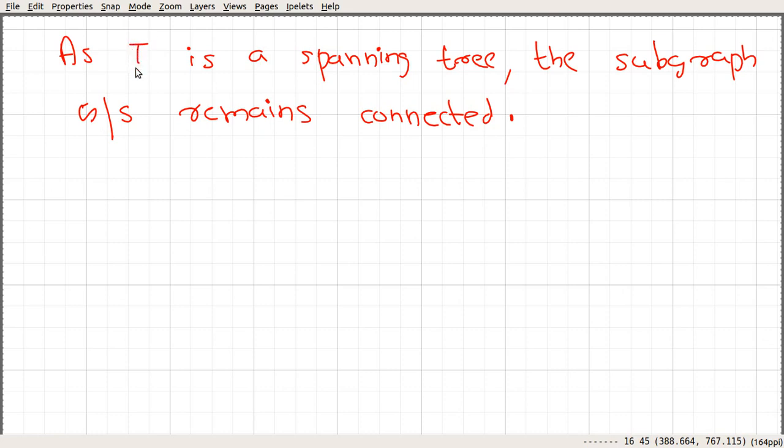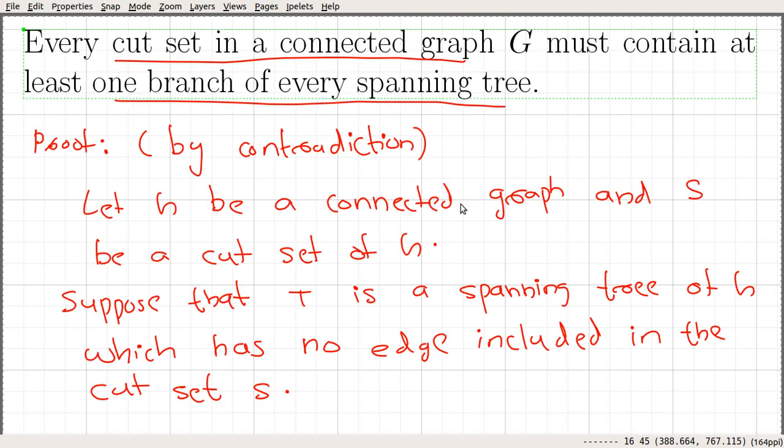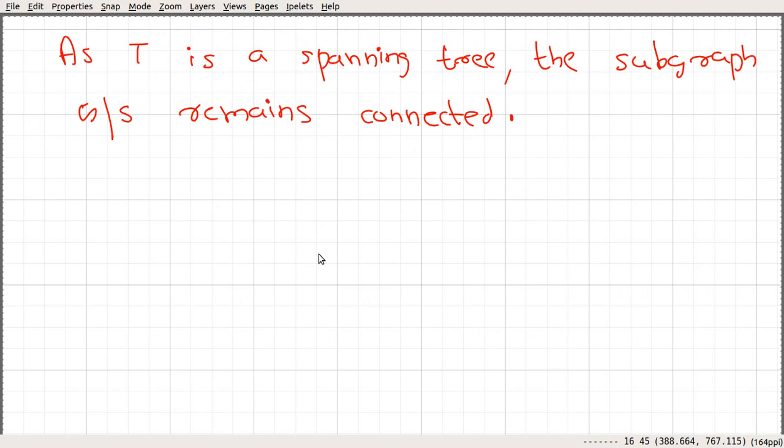So G minus S is still connected, but that is impossible, since we are deleting S, which is a cut set, from G, and then the graph must be disconnected.